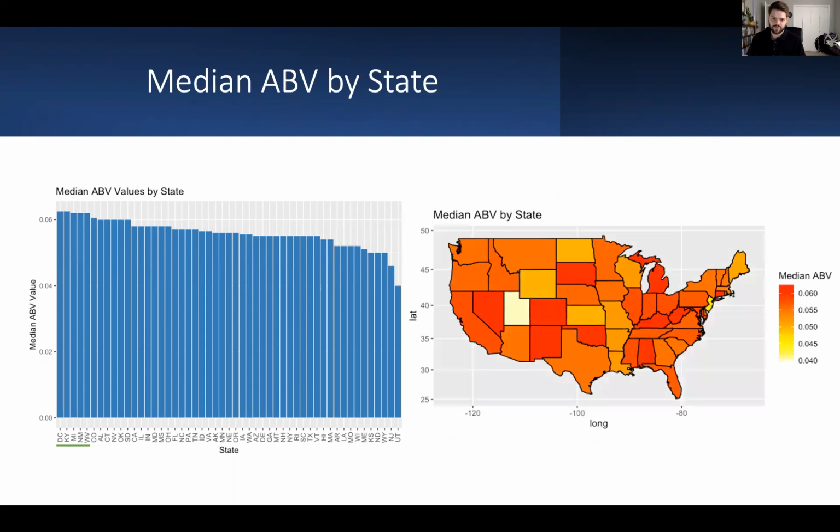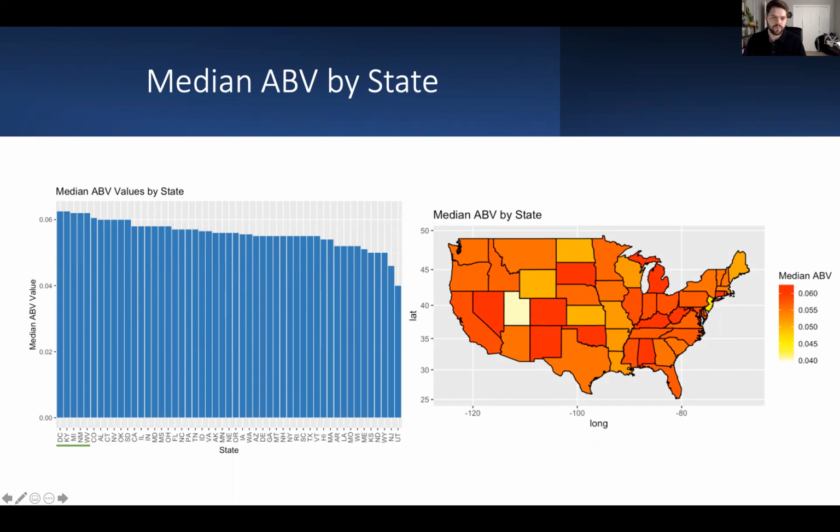And we can also visualize that here by using a heat map where we can actually gain some more insights. Here we can see that Utah actually has the lowest ABV, with New Jersey also seemingly having a very low ABV, and our East Coast and West Coast seemingly having very high ABV. Our central states, there are some lower ABV values in here,